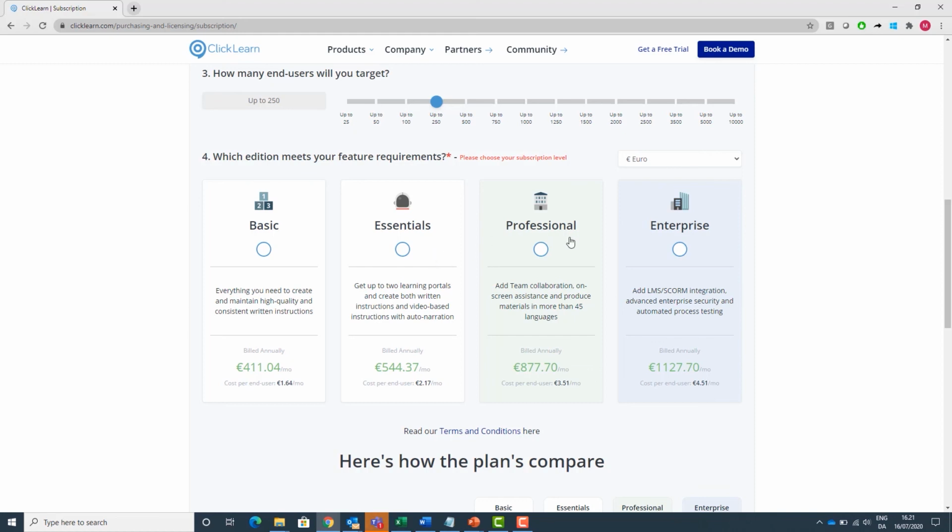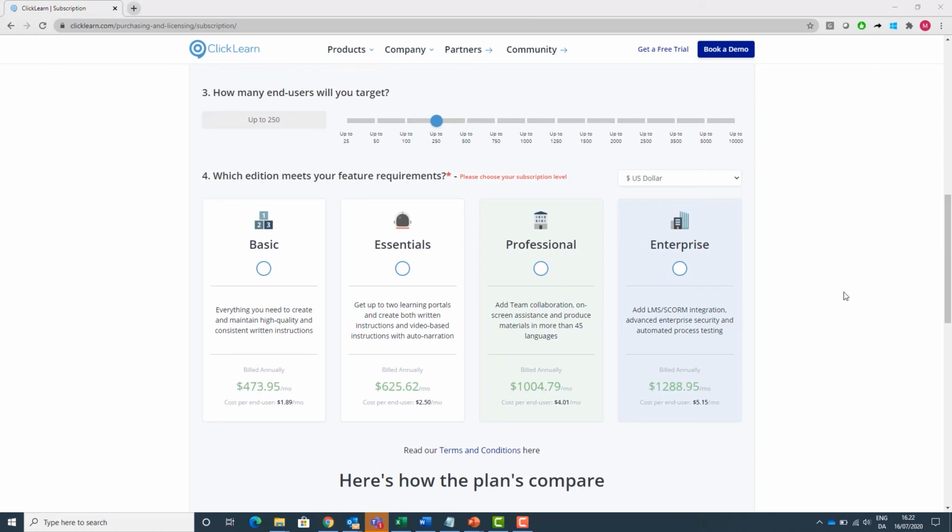Professional is when we touch base on languages. So if you need to have your learning materials translated into 45 different languages and you want to have a live embedded avatar, then you will need your Professional edition. Enterprise is when we need to be SCORM compliant, having integrations into LMS systems, and delivering automated process testing. You can now start from a price around 400 euros if you have 250 users, up to 1,127 euros. If we convert that into US dollars, you will start around $500 up to $1,288.